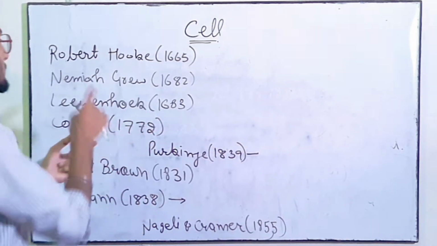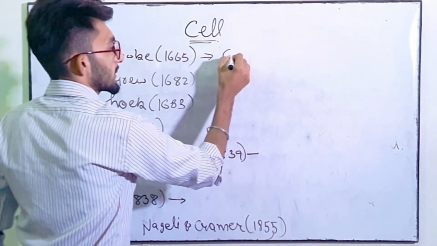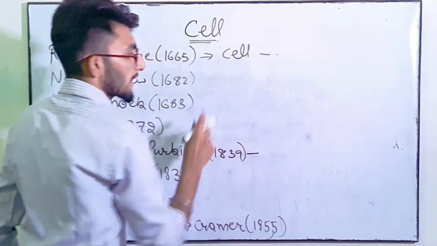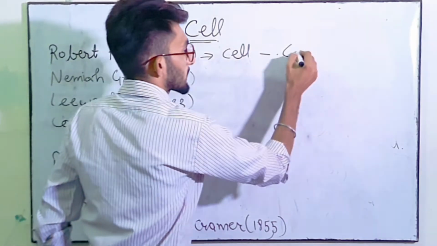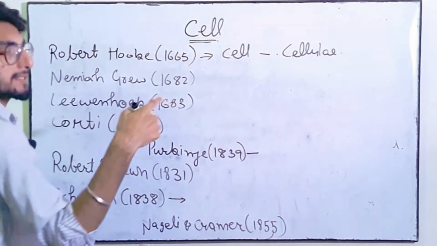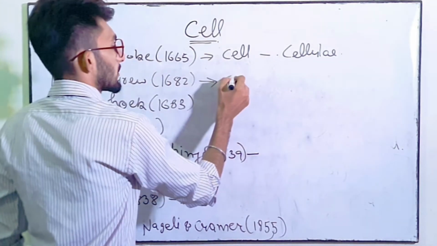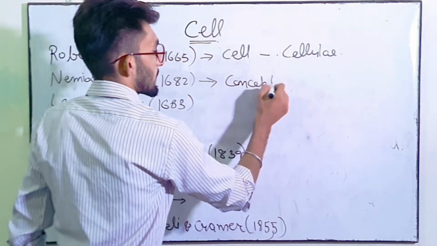So let's revise it. Robert Hooke in 1665 discovered the cell in a slice of cork and termed it as cellulae. So उन्होंने इसका नाम cellulae रखा, which means compartment. Then Nemia Grew in 1682 gave concept of cell.